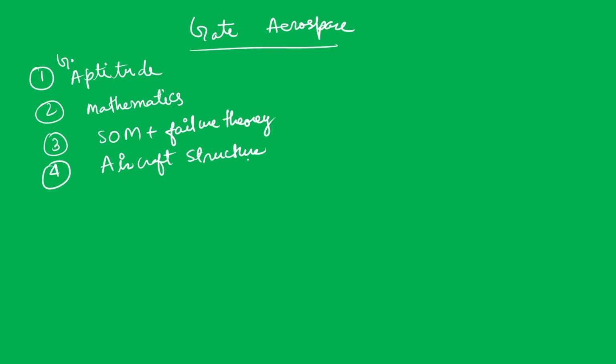Then there is aircraft structure, and after that aerodynamics plus fluid dynamics, all combined together.